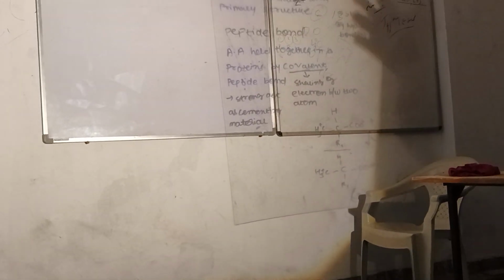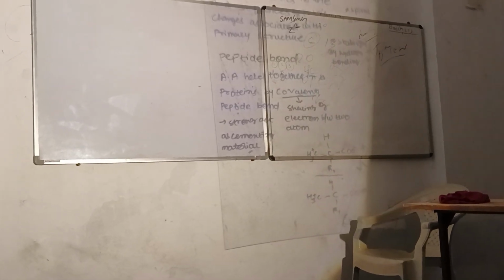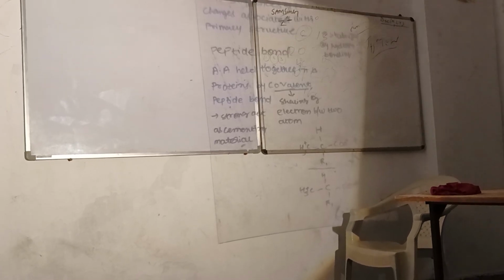Okay? Primary structure. Now, the term that has been given is the peptide bond. One amino acid is joining to another amino acid with the help of peptide bonds. By seeing the structure, you will say that it is an amino acid.